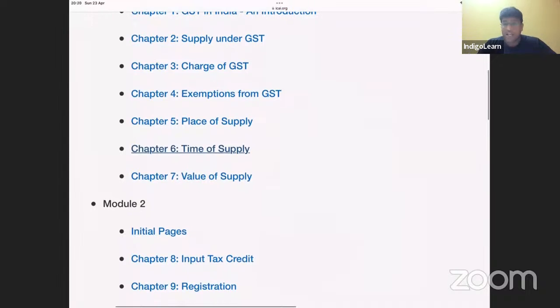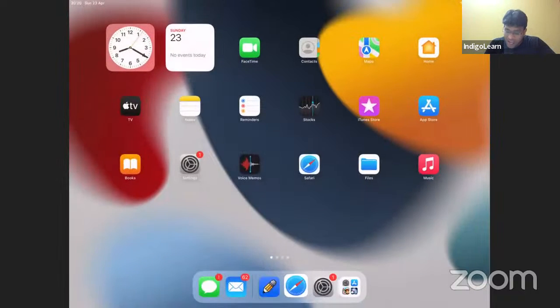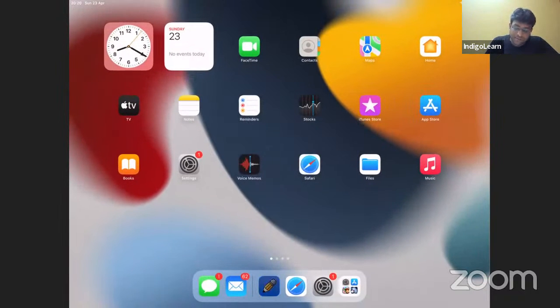Next topic, chapter number 3, charge of GST. Guys, charge of GST, only 2 points to be learnt in this charge of GST and kept in mind. That is, in charge of GST, there are 2 interesting elements. Number 1, RCM. Number 2 is, my dear friends, about the concept of composition scheme.